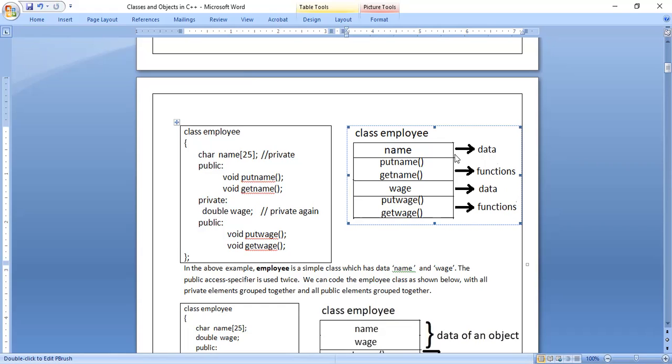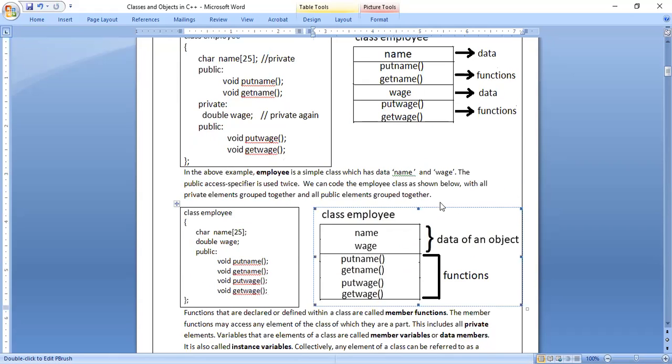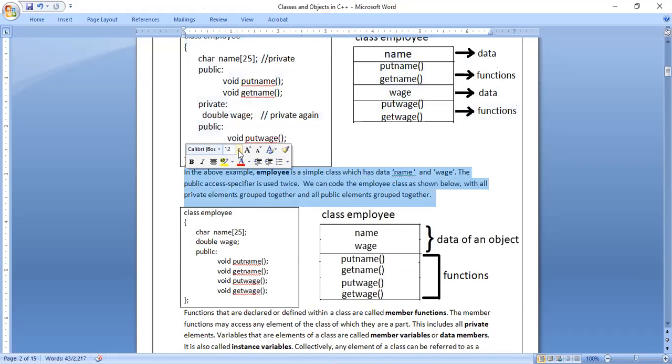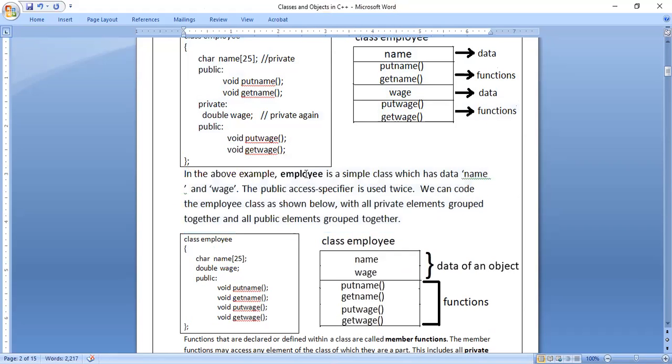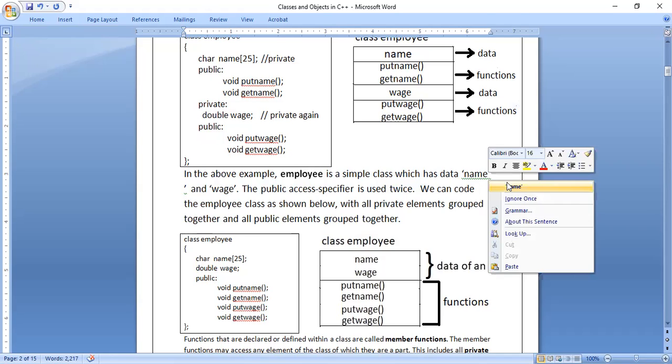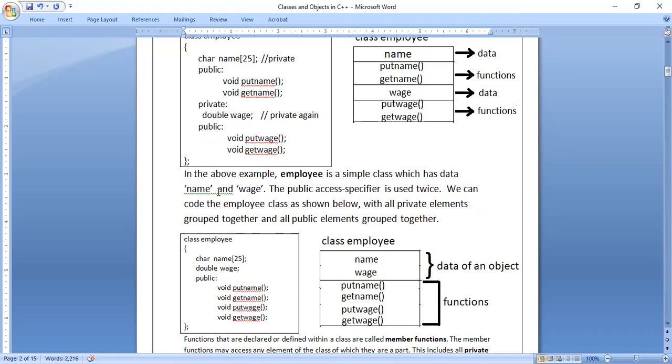See, here we have put, first column, first row is data. Second, functions, again data, again functions. So you can put data and functions any number of times. Okay. We will see the explanation here. In the above example, employee is a simple class which has the data name and wage. Two things are data here.